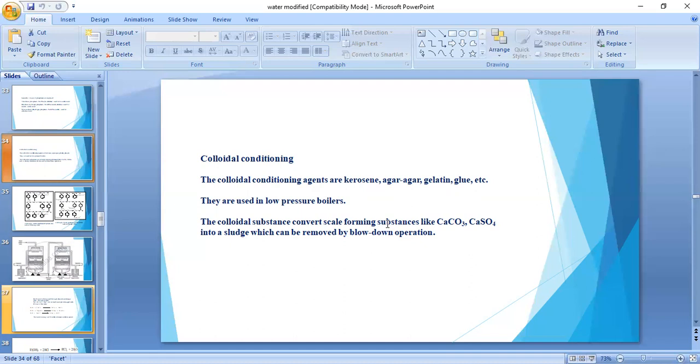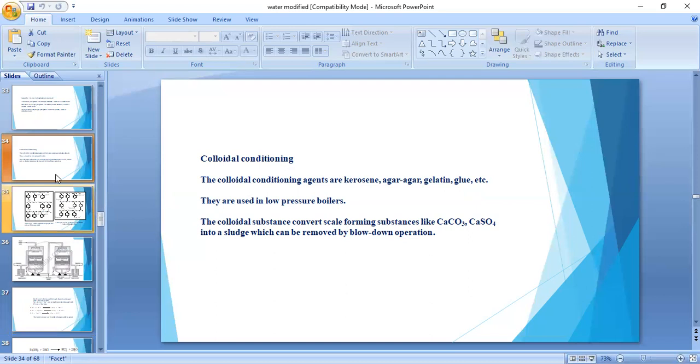Substances like calcium carbonate and calcium sulfate form scales, and in this conditioning the scales are converted into sludges. Why? Because scales are very difficult to remove. By adding these chemicals to boiler feed water, scales are converted into sludges. Sludges are easily removed because they are loose and slimy substances. So adherent scale is converted into loose sludge, which can be removed easily by the blow down operation. This is colloidal conditioning.